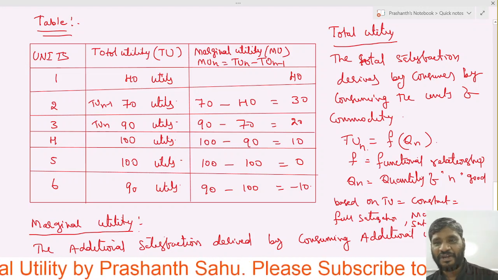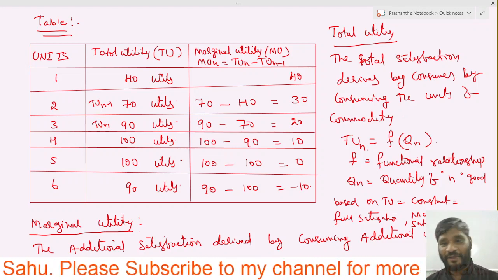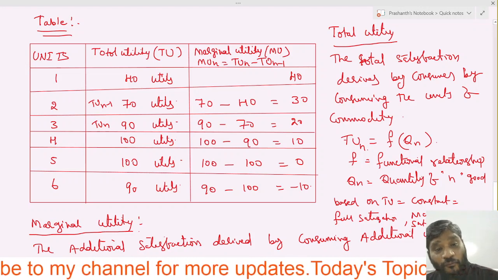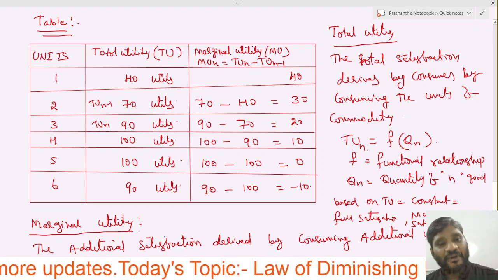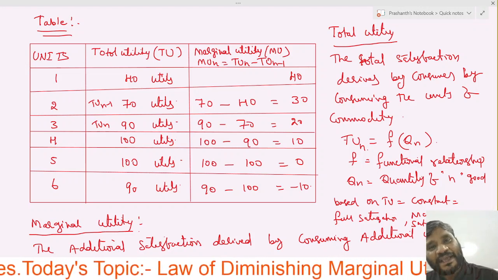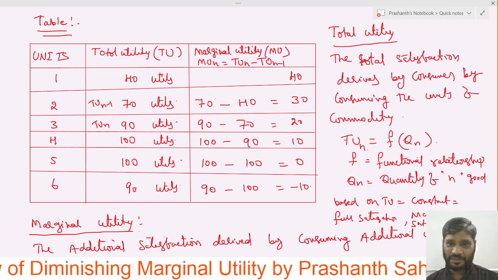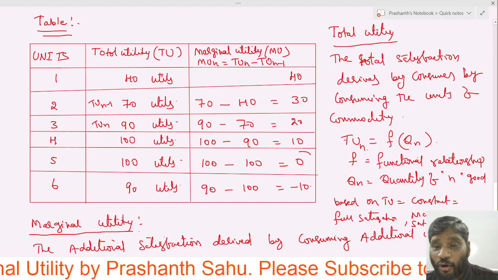See here, what happens to marginal utility? From 1 to 4 units, the marginal utility decreased from 40 to 10. But at 5 units, the marginal utility becomes 0.